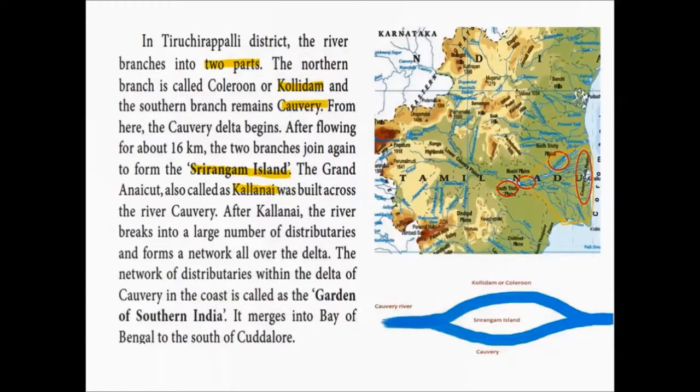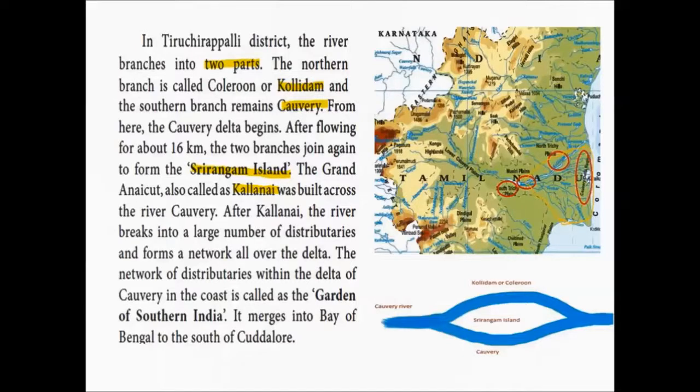The Grand Anicut, also called as Kallanai, was built across the river Kaveri. So again a dam is built across the river Kaveri called as Kallanai. Already in Salem district, Mettur Dam was built across this river. Here in Tiruchirappalli district, Kallanai is built across this river for the purpose of storing water. After Kallanai, the river breaks into a large number of distributaries.